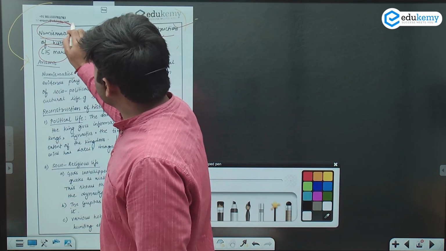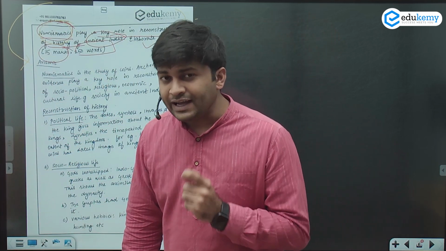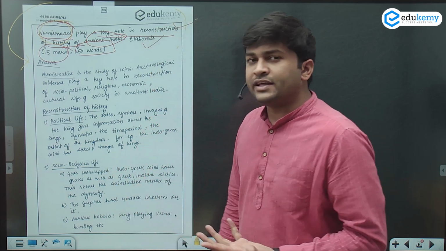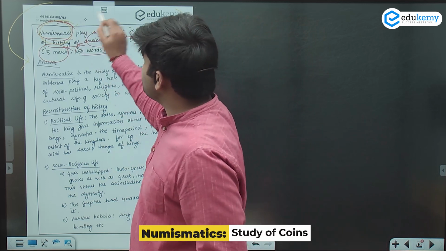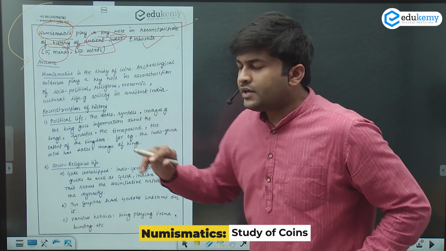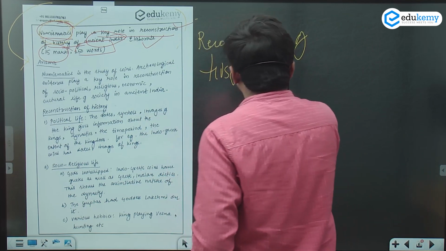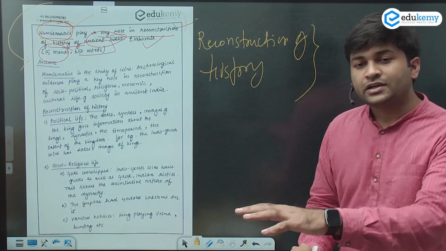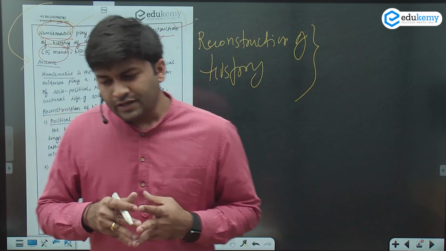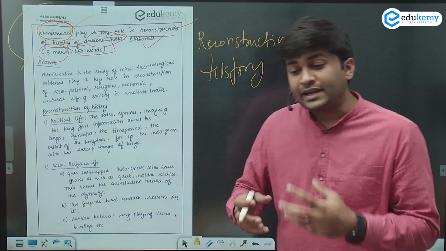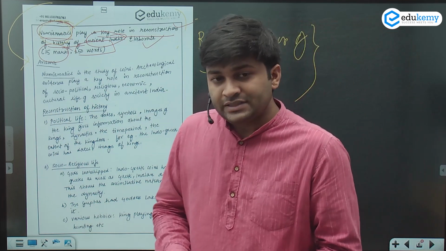Now numismatics, what does it mean? Now the meaning has to be very clearly understood, because you cannot write anything if you do not know the meaning of numismatics. Basically it is the study of coins. Numismatics is the study of coins. Now when you talk about reconstruction of history, what are the different elements or dimensions which should be covered? See, first is the political life of the society over there. We should know the political elements.